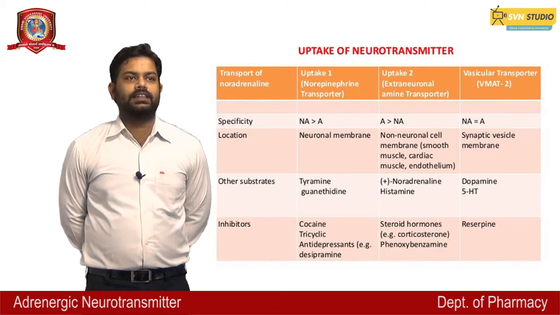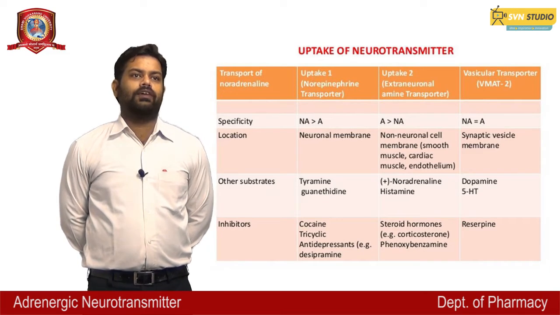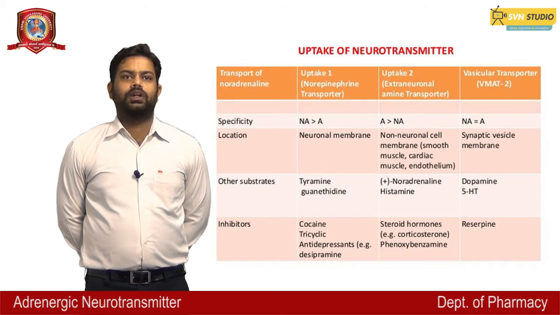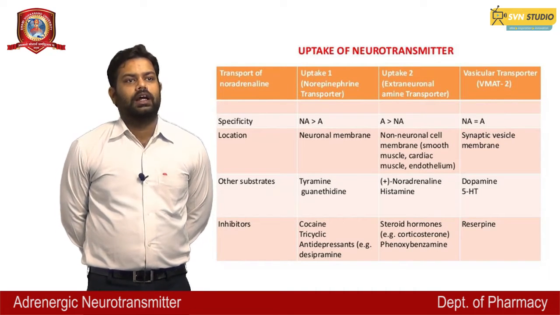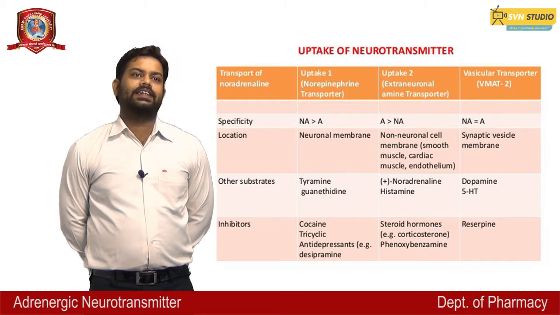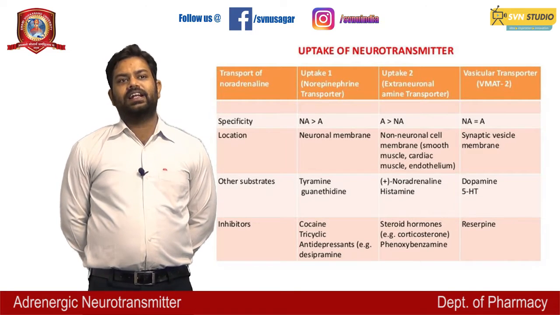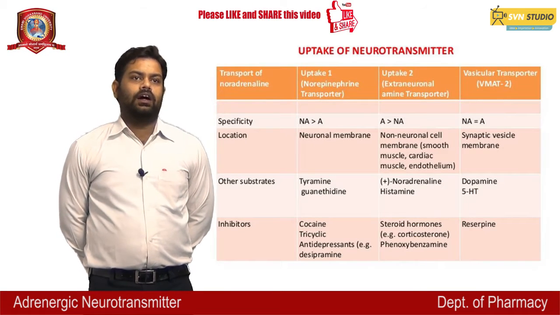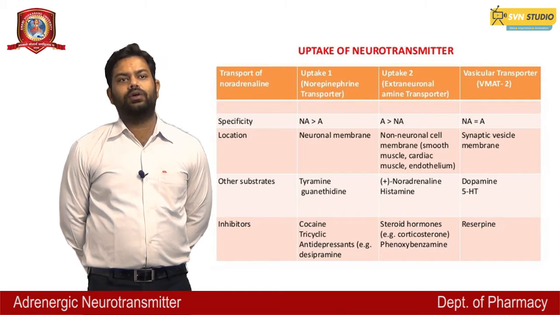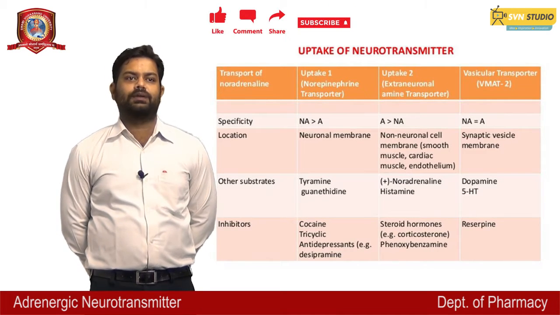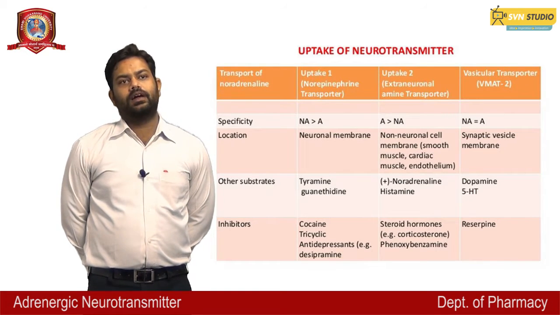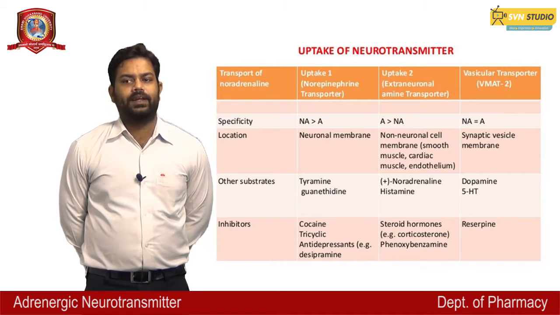Uptake of neurotransmitters, that is transport of noradrenaline. Uptake 1, that is norepinephrine transporter, uptake 2, that is extraneuronal amine transporter, and vesicular transporter, that is VMAT2. Specificity: NA is greater than A for uptake 1, A is greater than NA for uptake 2, and NA is equal to A for VMAT2. Location: uptake 1 is neuronal membrane, uptake 2 is non-neuronal cell membrane, that is smooth muscles, cardiac muscles, or endothelium. Vesicular transporter location is synaptic vesicle membrane.